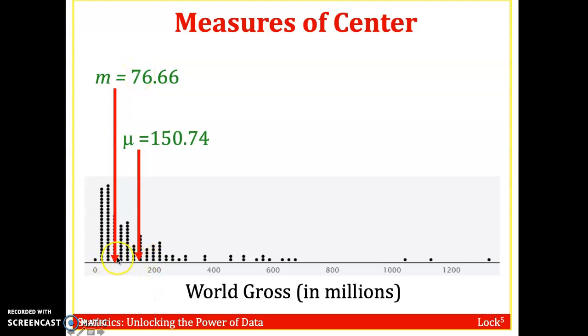I started mentioning last time that the reason for this discrepancy usually has to do with the extreme outliers, these extreme values over here. What these values do is they pull the average up. You're adding these numbers in. You add the $1 billion for Harry Potter into the total sum and only divide by one more. So outliers are going to affect the average, the mean, a lot more than the median. The median just cuts the values in half.